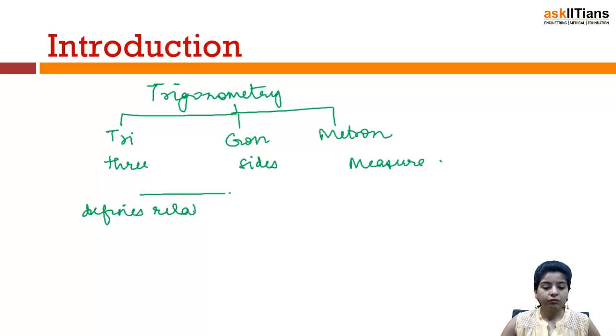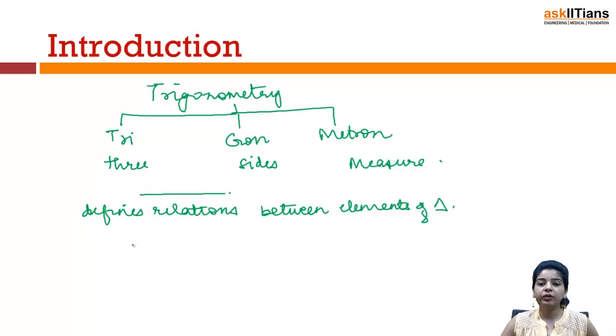Defines relations between elements of a triangle. So we know that when we talk of a triangle, there are 6 elements which define a triangle. That is, it has 3 sides and 3 angles. So in trigonometry we talk of relations between the sides and angles.